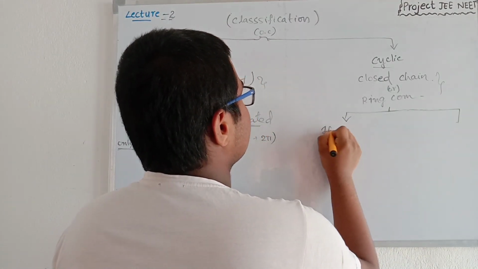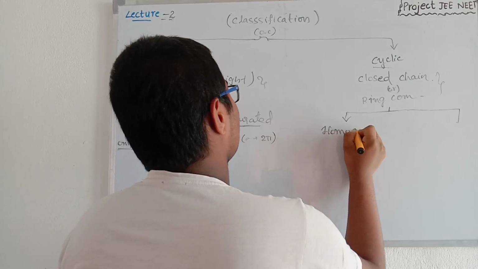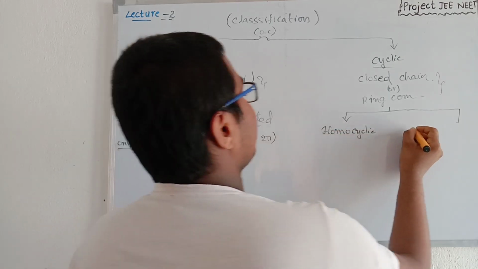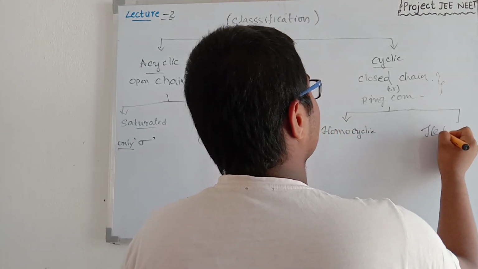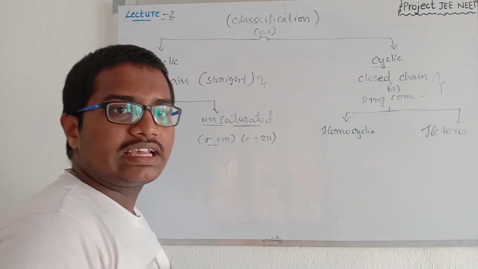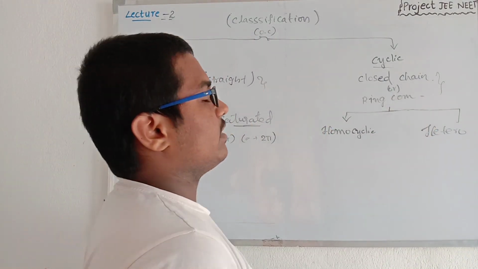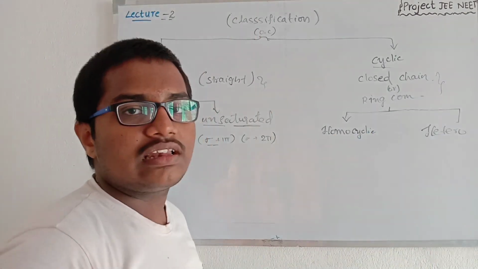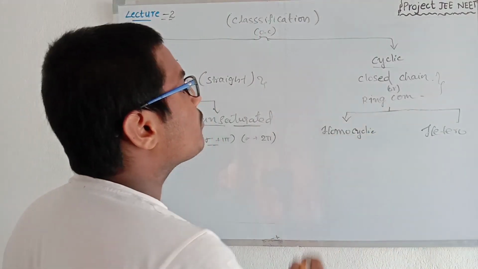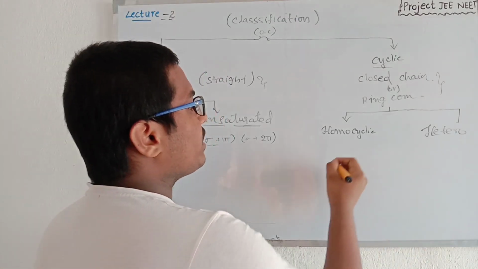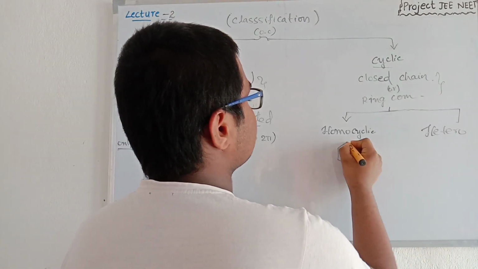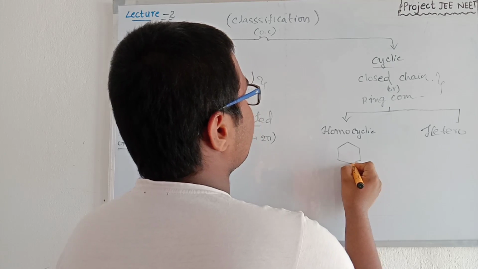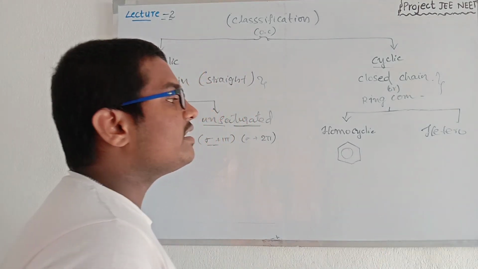The first one is homocyclic compounds, along with heterocyclic compounds. What is the difference between homo and heterocyclic compounds? Homocyclic compounds contain only one ring. For example, benzene has only one ring.